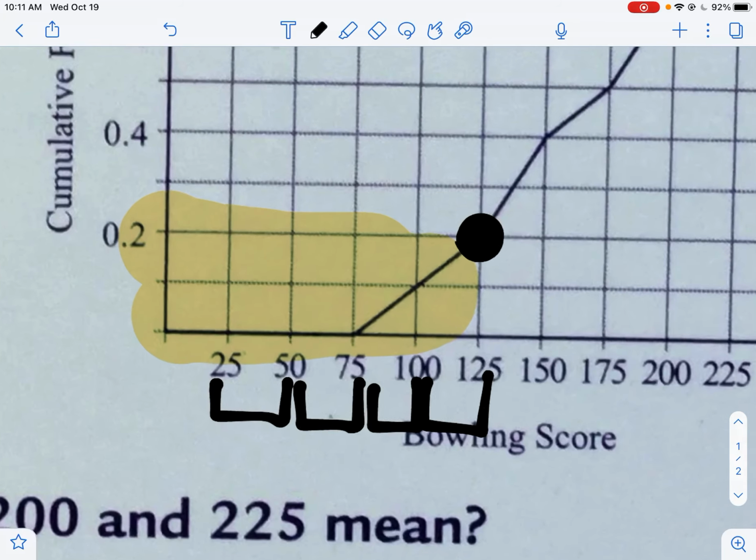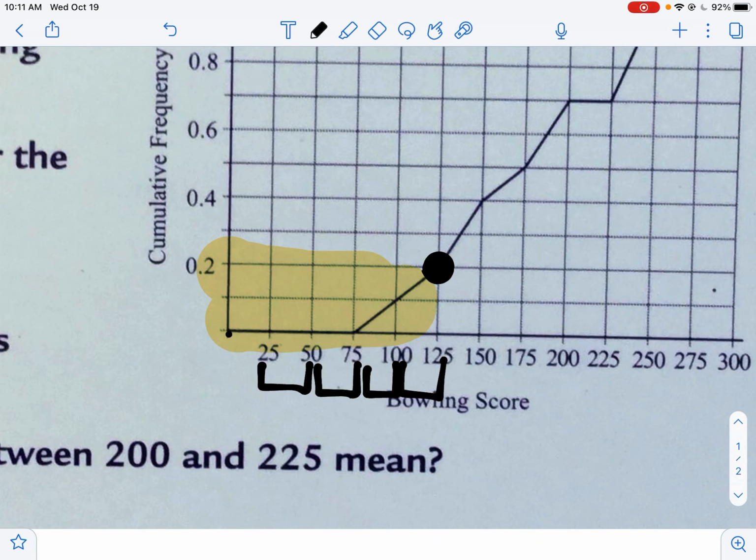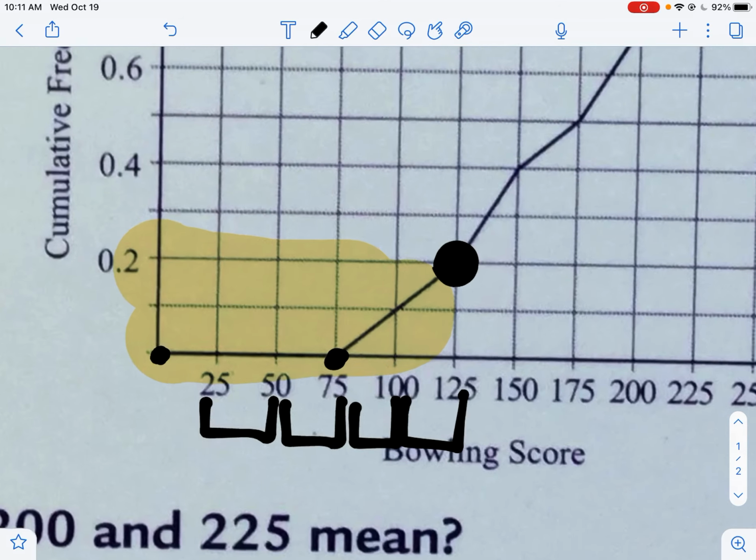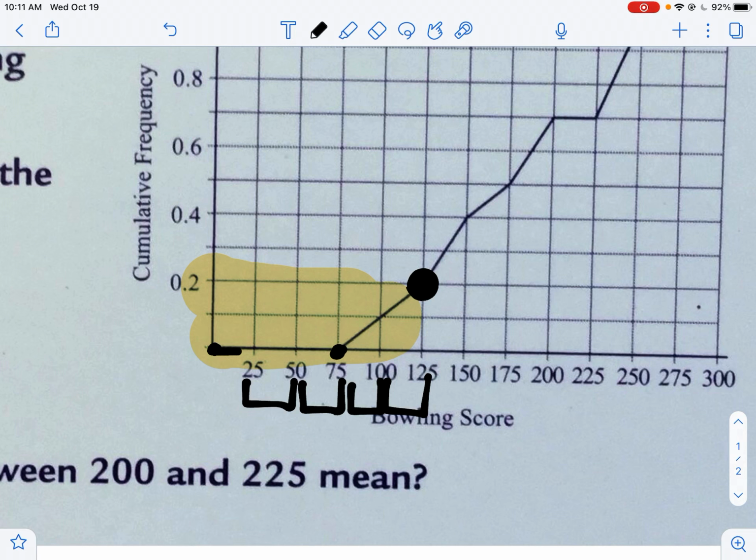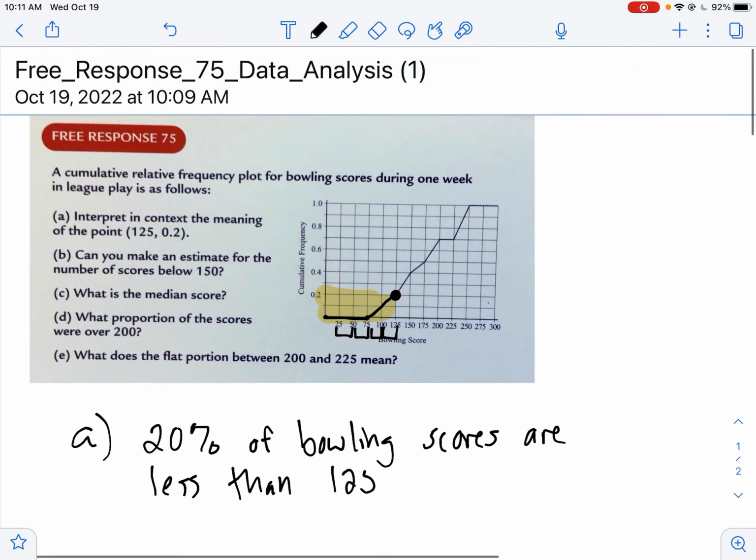And I'm also noticing here that we didn't have any scores from 0 to 75. See how that line's really flat right here? It starts at 0 and it stays at 0. We don't start getting scores until we get to 75. And then we notice that we start accumulating scores a bit. So that's a good observation to hold on to here.